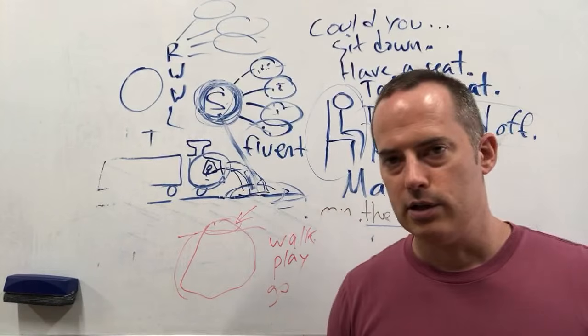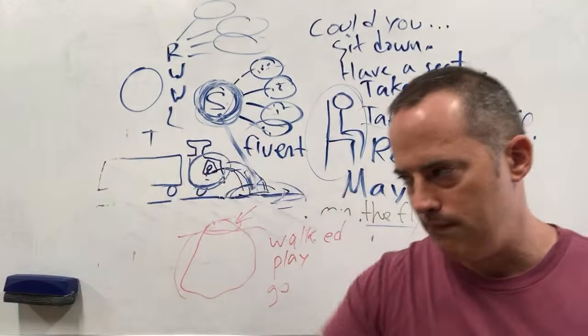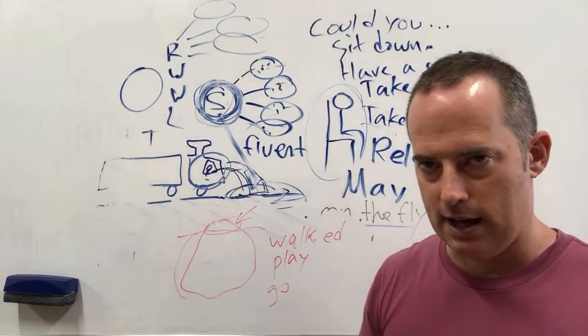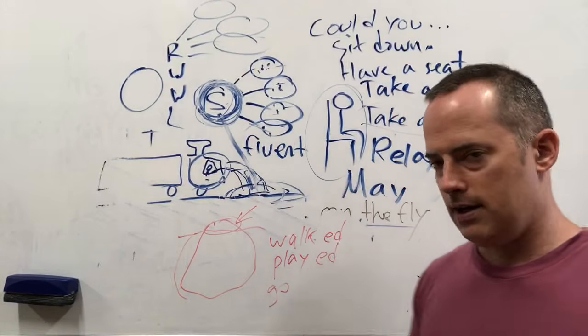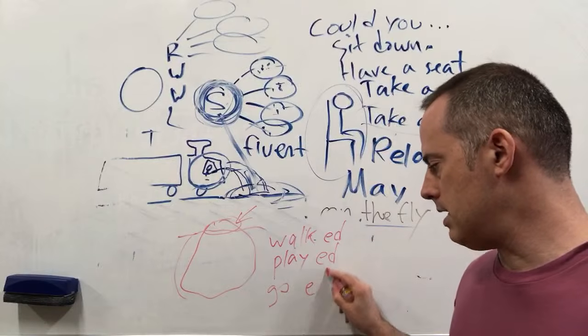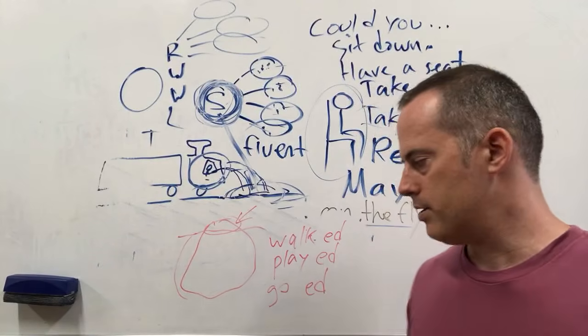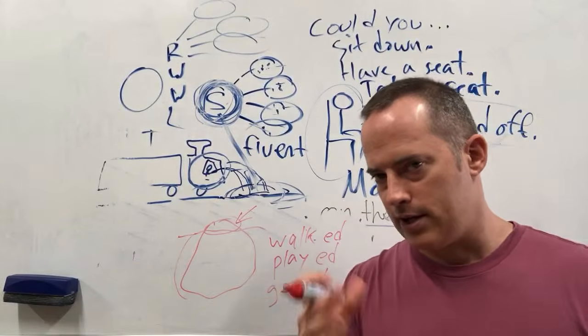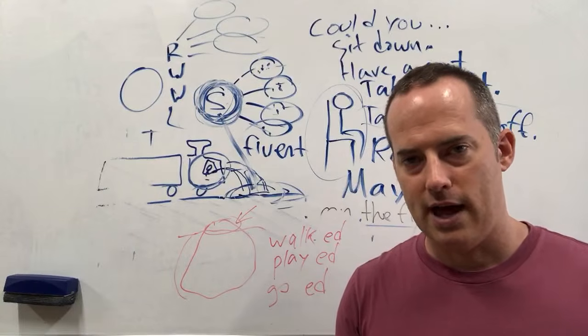So when a child learns the pattern, it's like, if you're talking about something you did before, we put an ED on the end of that. And now you get walked. You put an ED on the end of that, and you get played. And then they get an ED on the end of that, and it's like goed. Okay? So this is where we think a child is making a mistake. It's not a mistake. They just didn't learn that rule.